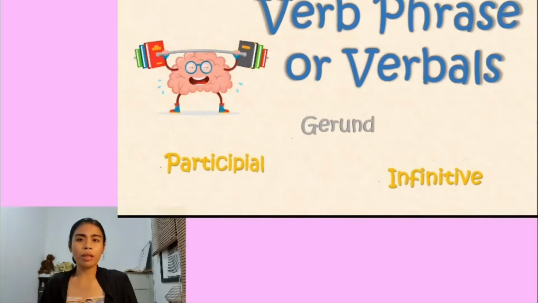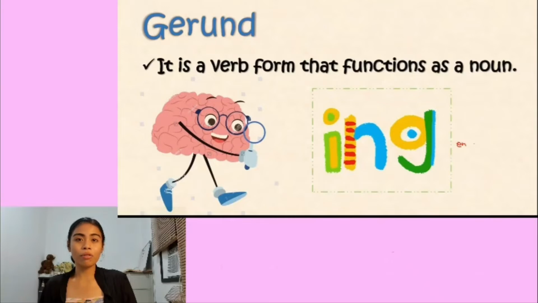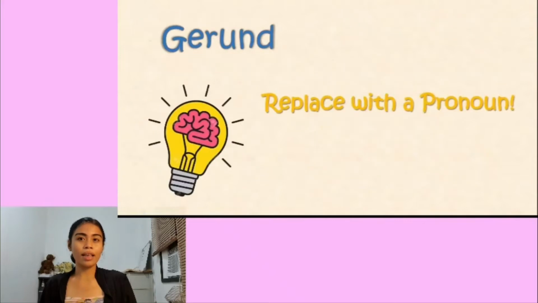I hope you are all familiar with gerund. Gerund, right? Because it's easy to catch. The reason is the ing ending. And a gerund is a verb form that functions as a noun. Gerunds can be subjects, objects, or subject complements. Do you know that we could check if any noun or other part of speech functions as a noun? And that is, we should be able to replace it with a pronoun. So let's go to our example.